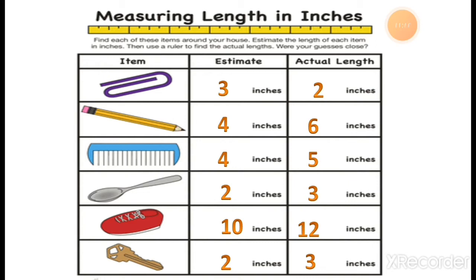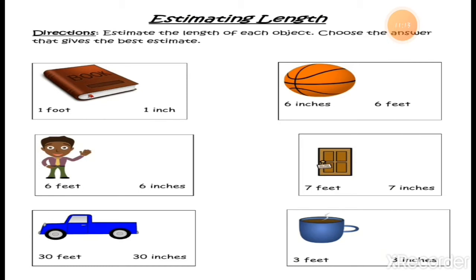Okay students, I hope you enjoy this. Now one more thing for you. The book: 1 feet or 1 inch? The right answer is 1 feet. Then the ball. Sorry, not about the ball. About this person, this man. How much is the height, it means the length of this person: 6 feet or 6 inches? Inches means centimeters, so the person is not as short as 6 centimeters, right? So it should be 6 feet only. The length of this person is 6 feet.